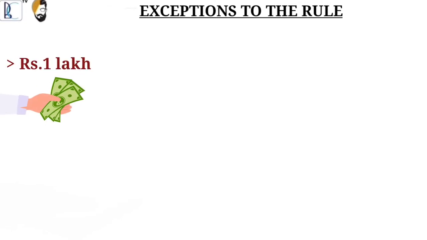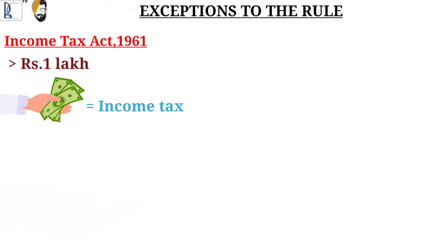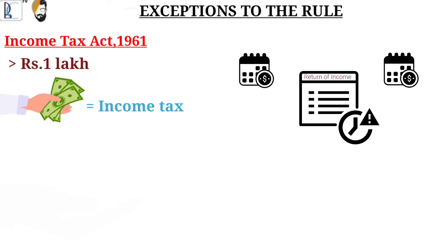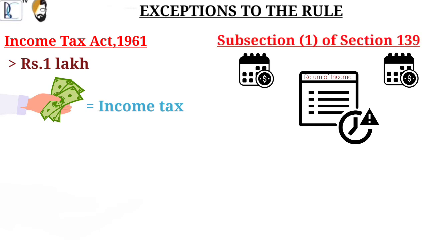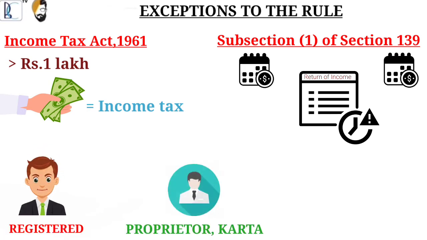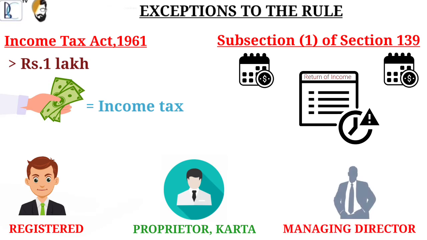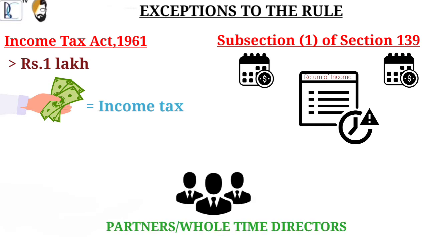If the persons mentioned below have paid more than 1 lakh rupees as income tax under Income Tax Act, 1961, in each of the last 2 financial years, for which the time limit to file return of income under subsection 1 of Section 139 of the said Act has expired: the registered person, proprietor, karta, or managing director of the registered person, any of the partners, or whole-time directors, or any other person, as the case may be, to avail relaxation.